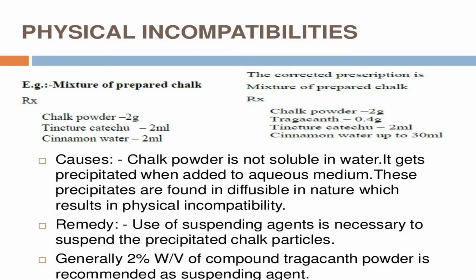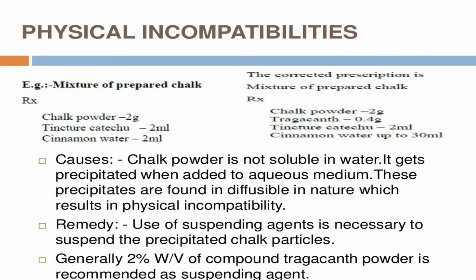An example of physical incompatibility is mixture prepared with chalk: chalk powder 2 gram, tincture catechu 2 ml and cinnamon water 2 ml. The corrected prescription of the chalk mixture is chalk powder 2 gram, tragacanth 0.4 gram, tincture catechu 2 ml, cinnamon water up to 30 ml.